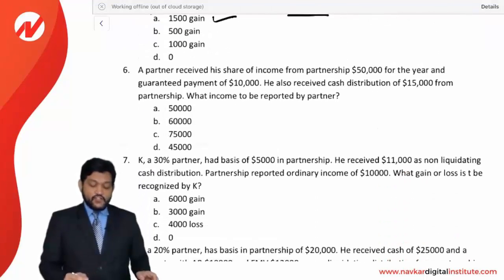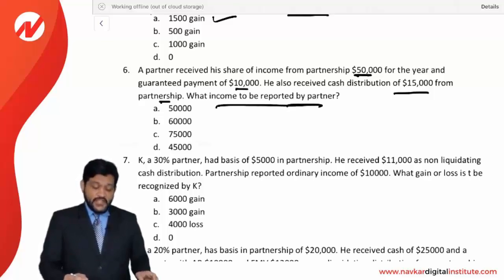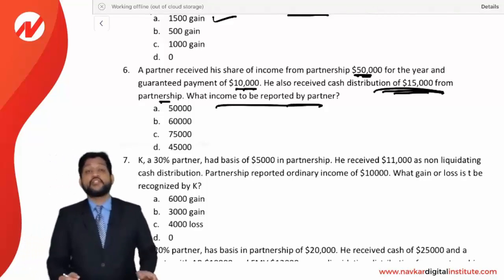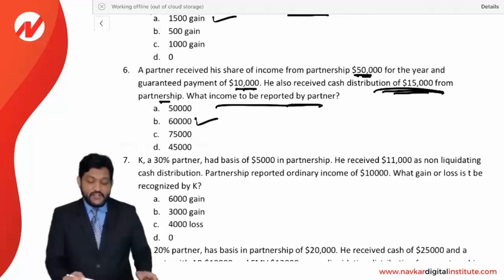A partner received his share of the income from the partnership, 50,000 for the year, and a guaranteed payment of 10,000. He also received a cash distribution of 15,000 from the partnership. What income is to be reported by the partner? The question here has been asked what income he has to report in his return. So you see, actually his share of income is 50,000 and guaranteed payment is 10,000. Both of these are going to be income for him, and he has withdrawn cash. Cash withdrawn is 15,000. It is not an income actually. It is a withdrawal. So it is not going to be reported as a part of income. So income will be two things: 50,000 and 10,000. That is 60,000. 60,000 is the correct answer. B option.